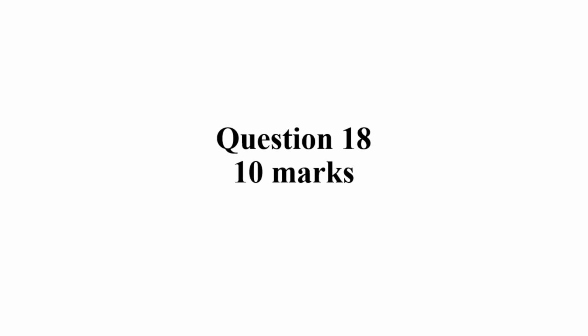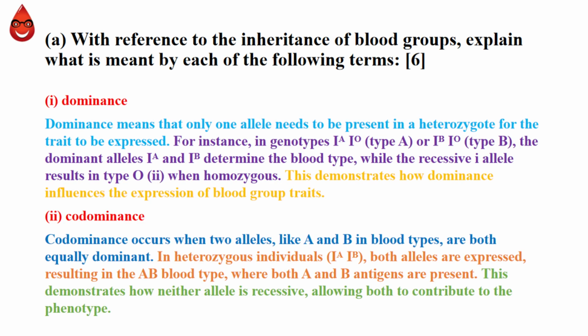Moving on to question 18, which carries 10 marks. With reference to the inheritance of blood groups, explain what is meant by dominance and codominance. First, dominance. This means only one allele needs to be present in a heterozygote for the trait to show. For example, in blood types, the alleles Ia and Ib are dominant over the recessive I, leading to types A, B, and O. Then we have codominance, where both alleles are expressed equally. In a person with genotype IAIB, both A and B antigens are present, resulting in the AB blood type.